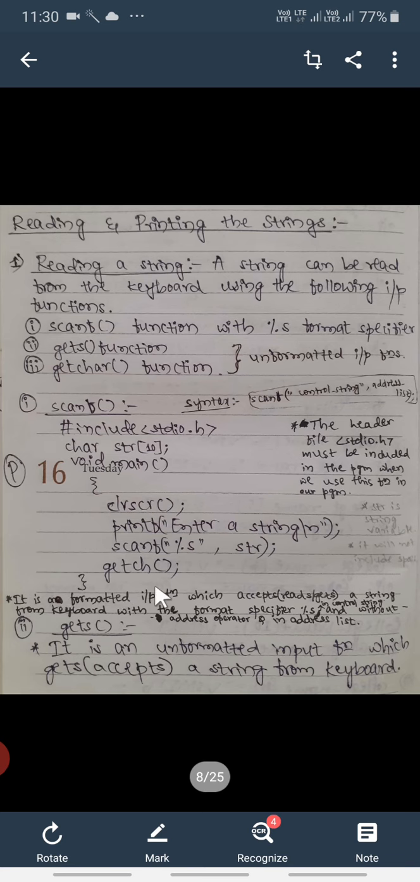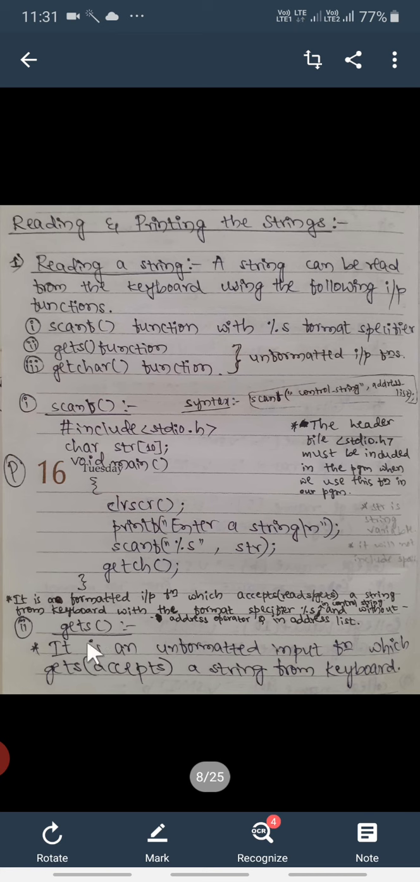It is a formatted input function. scanf is a formatted input function which accepts, that means it reads or receives a string from the keyboard, with the address operator, format specifier %d in the control string, and without the address operator ampersand in the address list.